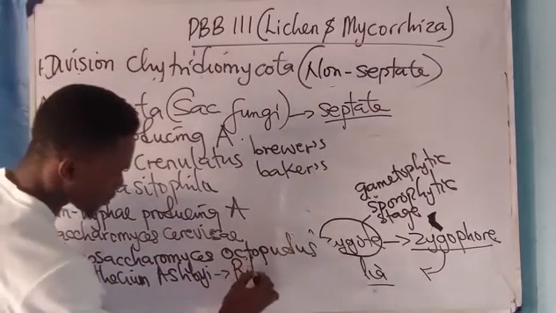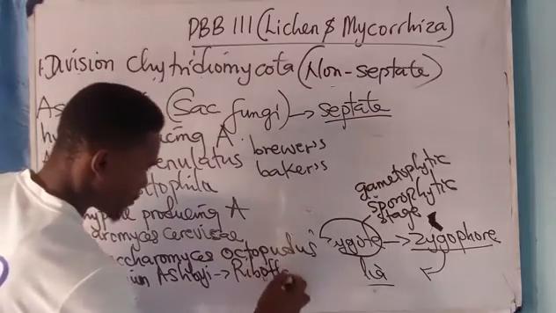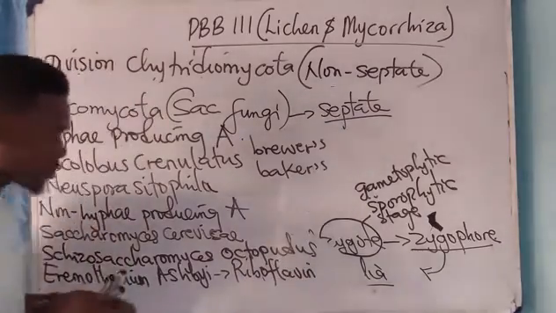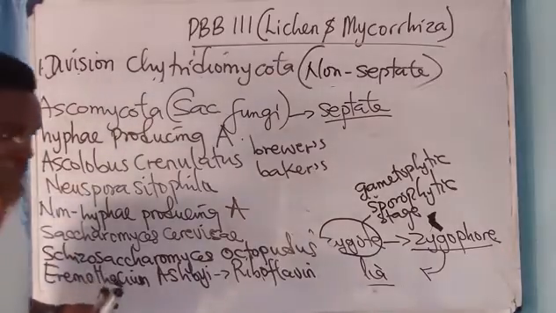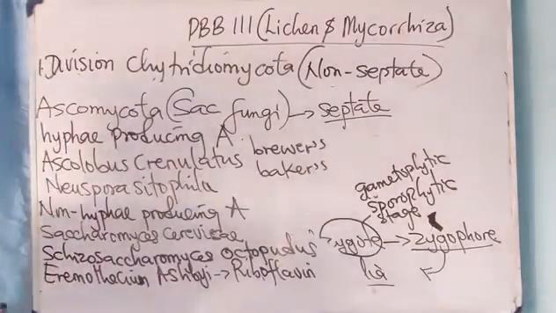The riboflavin source. And of course, you know the other name for vitamin B2 is what? Riboflavin, okay?